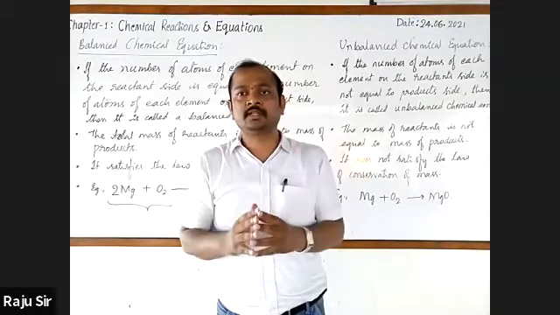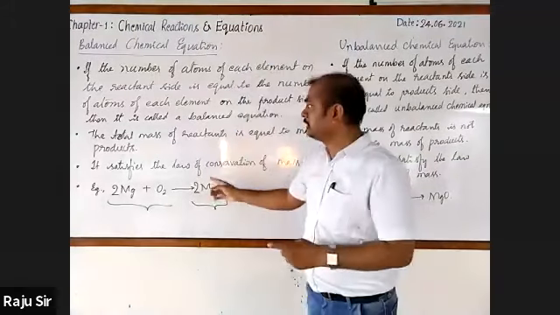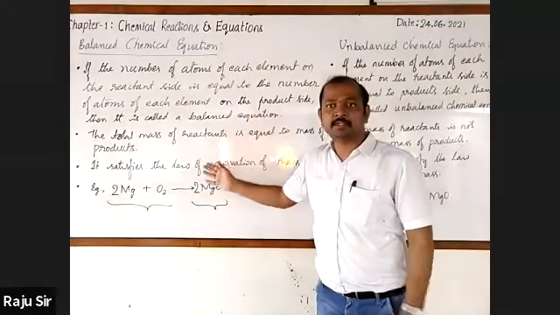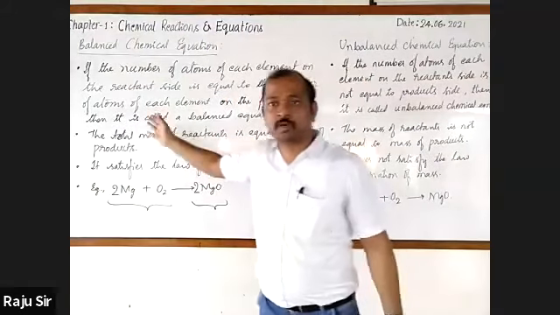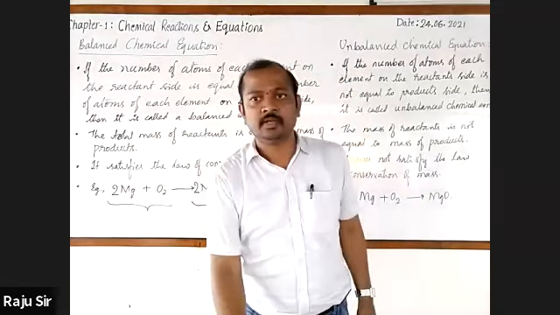So here you can say that the total mass is conserved. Hence, we can say that the balanced chemical equation will satisfy the law of conservation of mass. Clear?